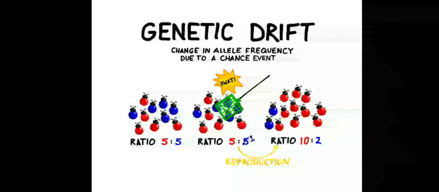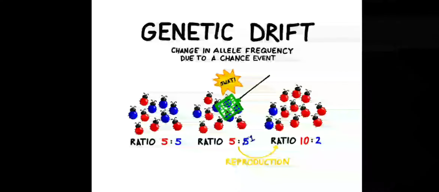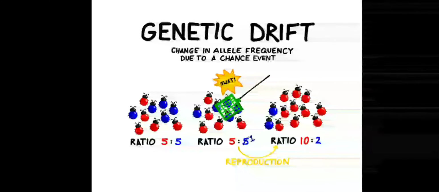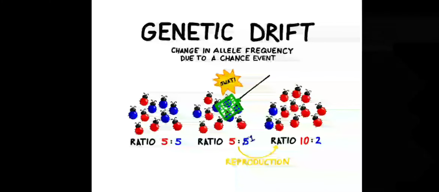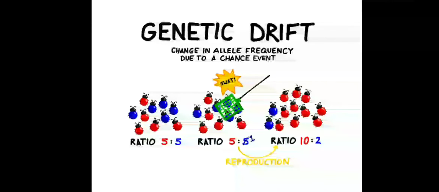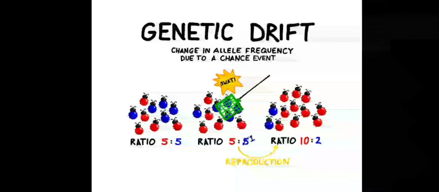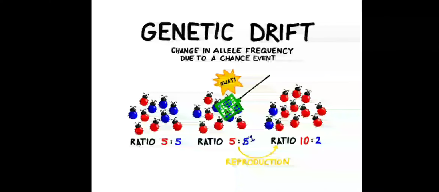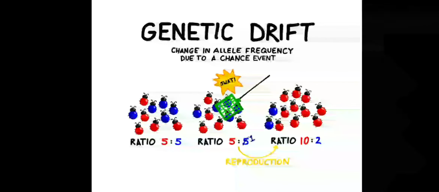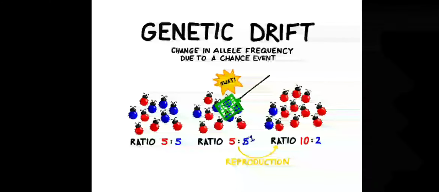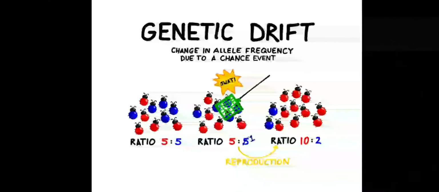That's very natural and usual, and that is genetic drift. It's a change in allelic frequency. Initially the ratio was 1:1 for blue and red, but because of some chance event the blue alleles were removed, and the ratio became 10:2, that is 5:1.